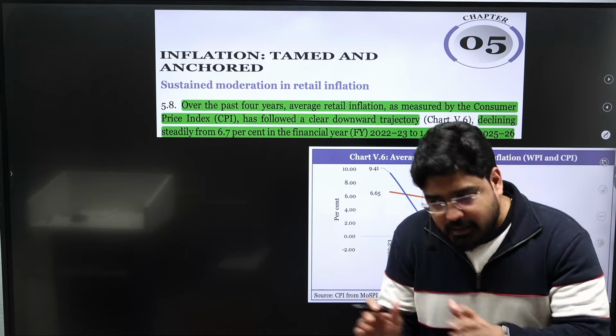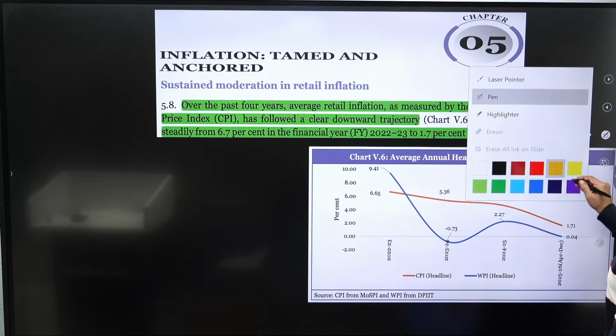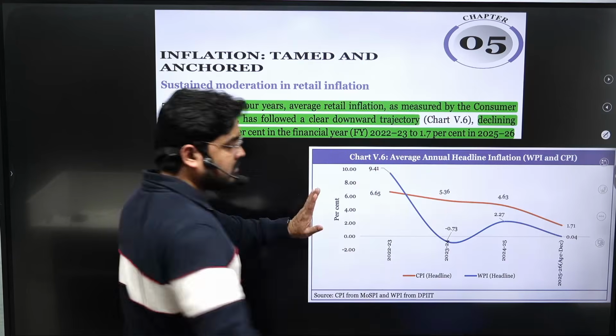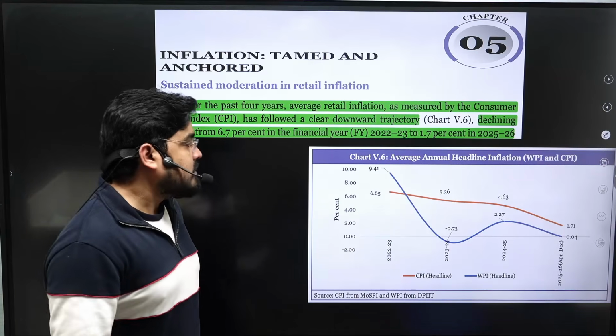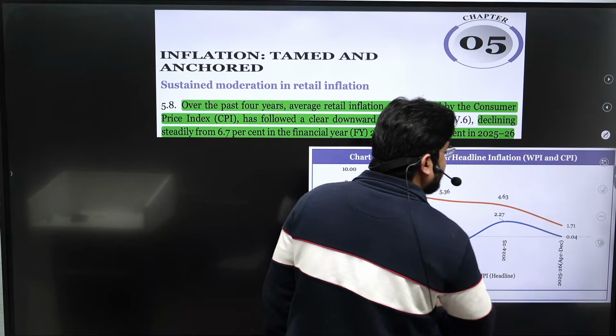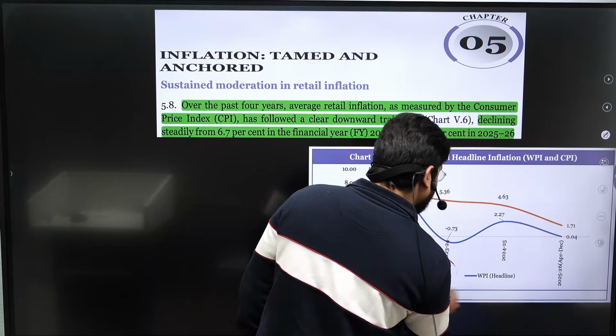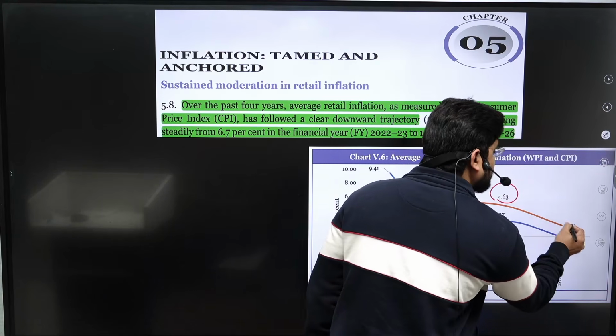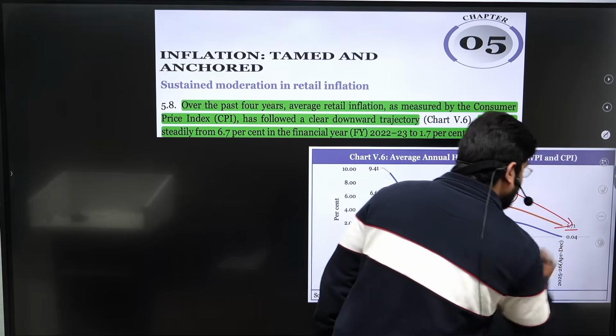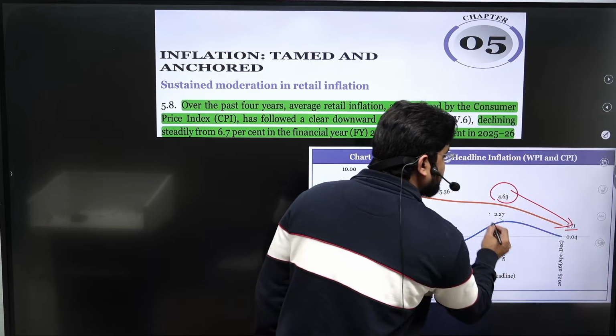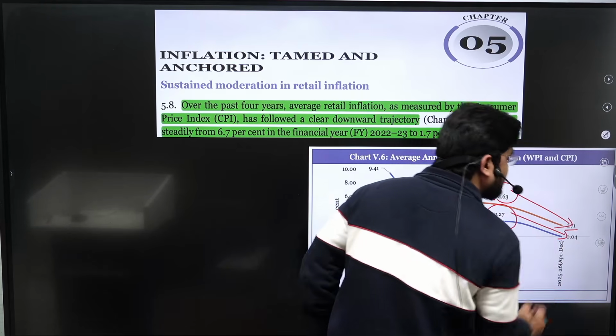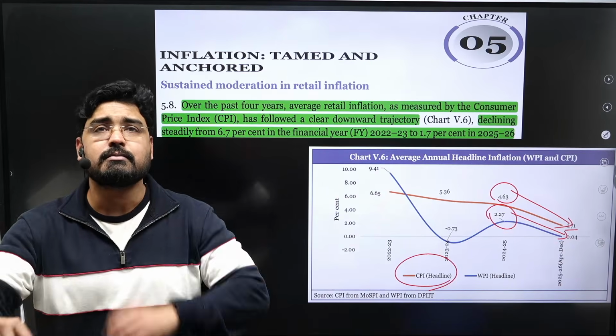Right. Now let's see how WPI and CPI performed in the last one financial year. So if you see from 2024, the CPI reduced from 4.6% to 1.7%. The same way, WPI also reduced from 2.2% to 0.04%.